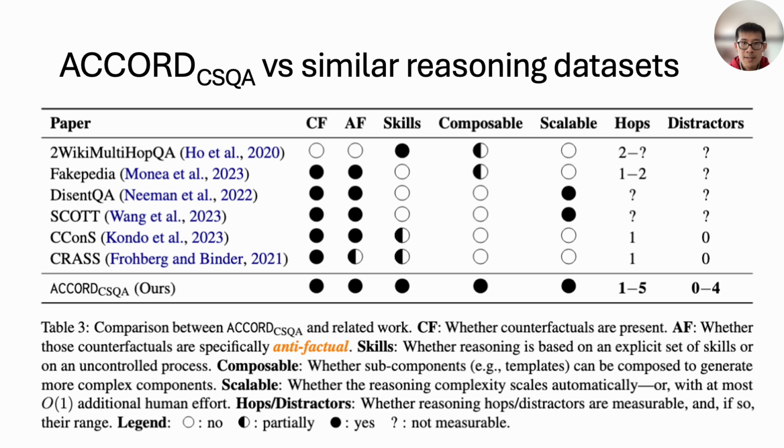Compared to several other reasoning datasets, Accord CSQA supports both counterfactual and anti-factual reasoning. Because Accord incorporates the good properties from the former reasoning datasets, Accord CSQA supports the formalization of reasoning skills, is composable, and it supports a wider range of reasoning hops and distractors than the previous common sense reasoning datasets.